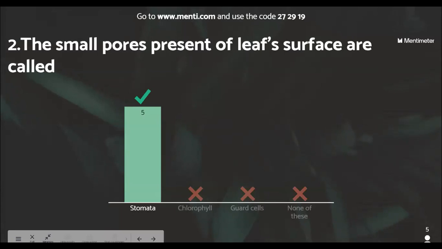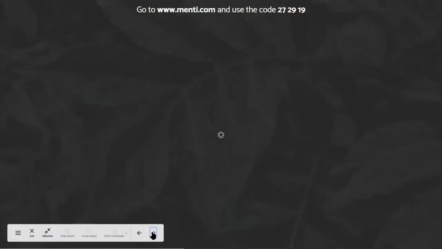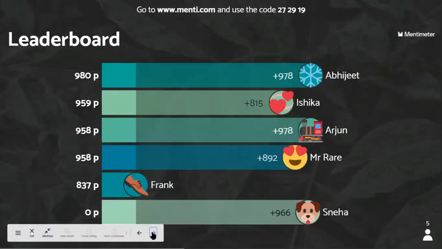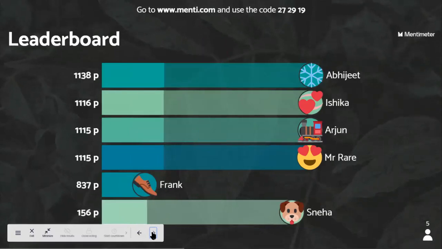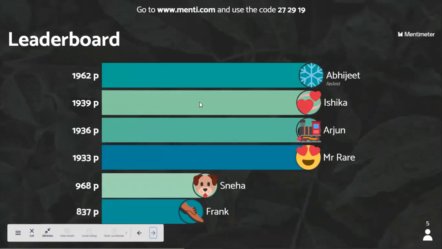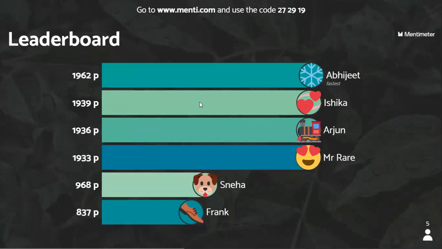Let's move on to the second leaderboard of the day. Guys, you can view this leaderboard from the Zoom, the class online platform. Frank hasn't answered that. The fastest and first position is Abhijit, second Ishiga, third Arjun, fourth Mr. Rare, fifth Sneha, and fifth Frank. Okay, guys, good going. Very tight competition.